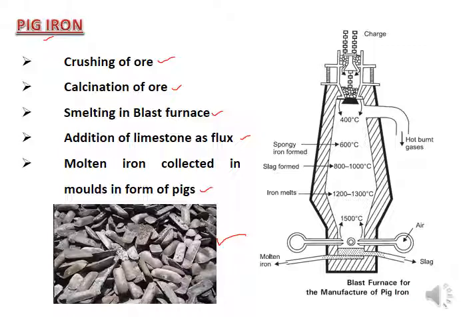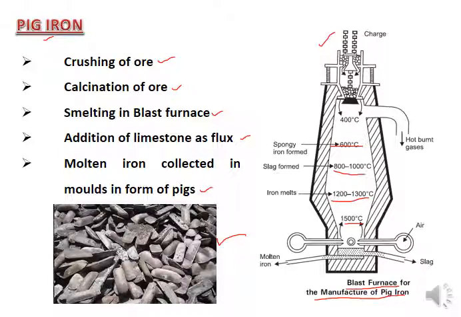This figure on the right-hand side shows you the blast furnace for the manufacture of pig iron. Here you can see the diagram with the different phases and different levels of the blast furnace, in which different temperatures are maintained.